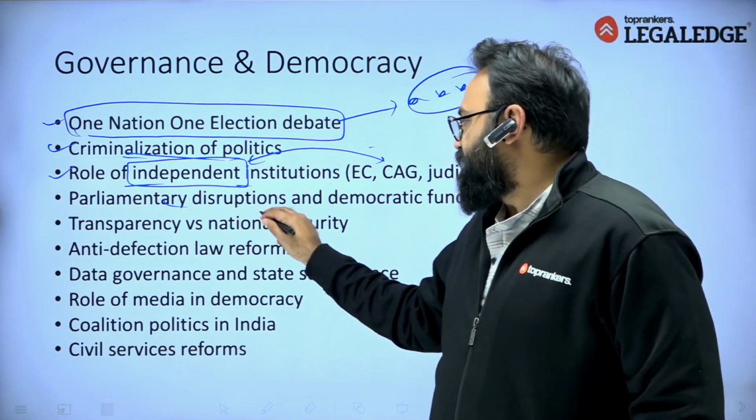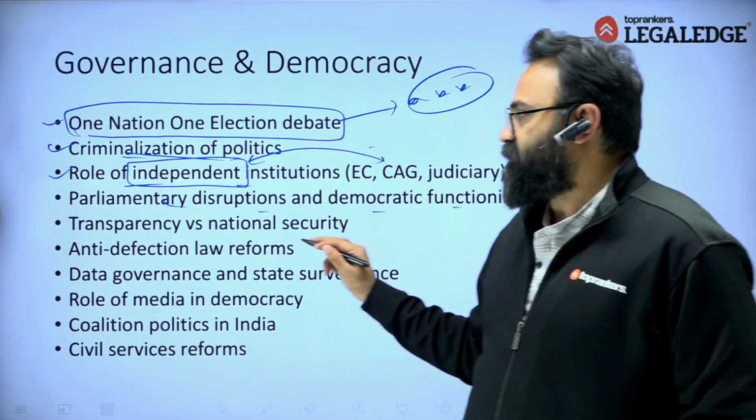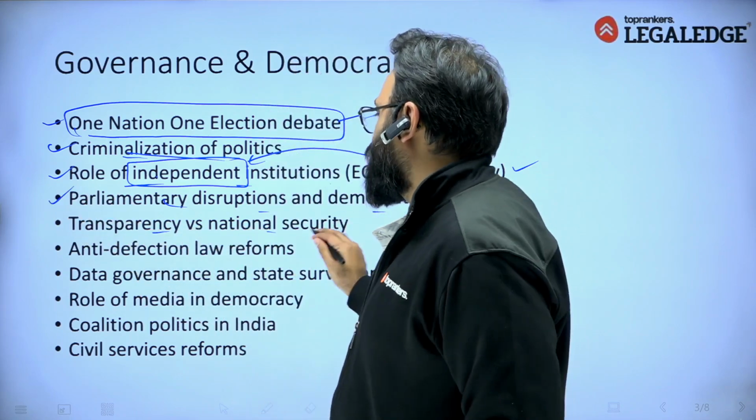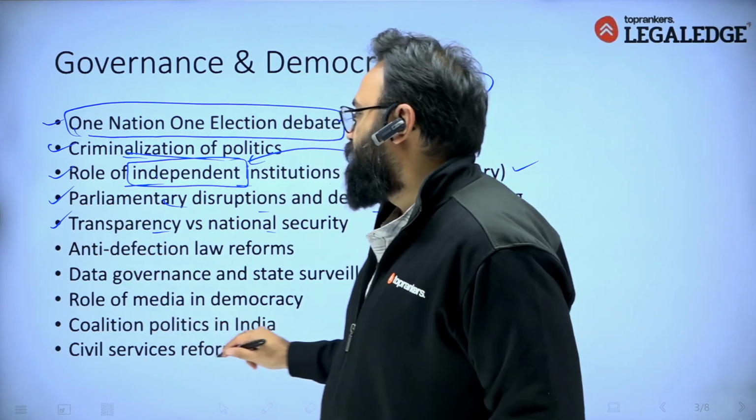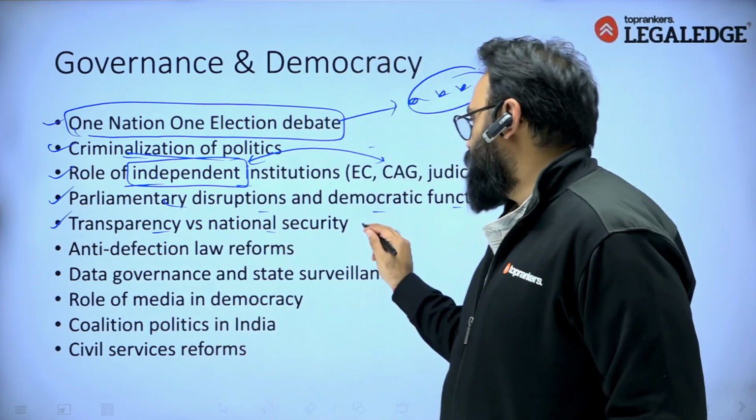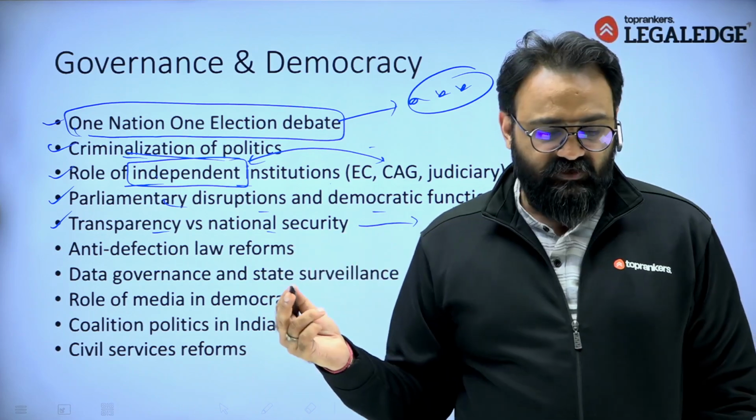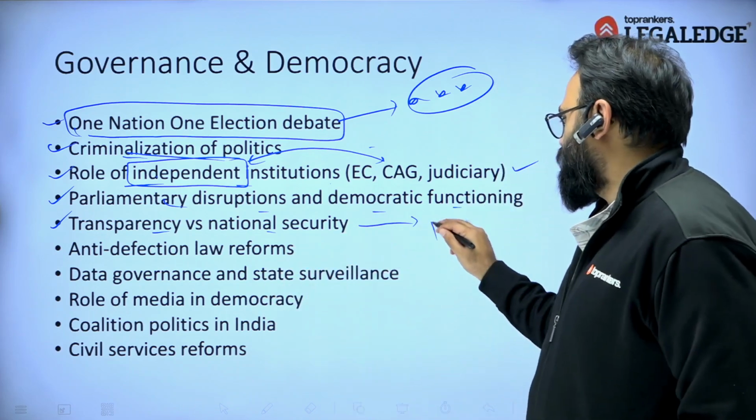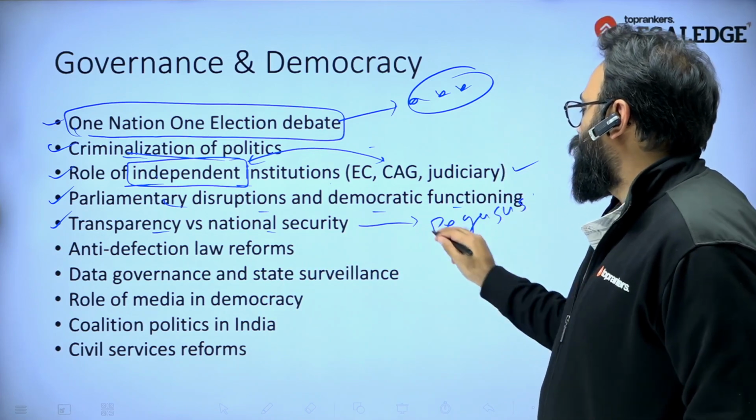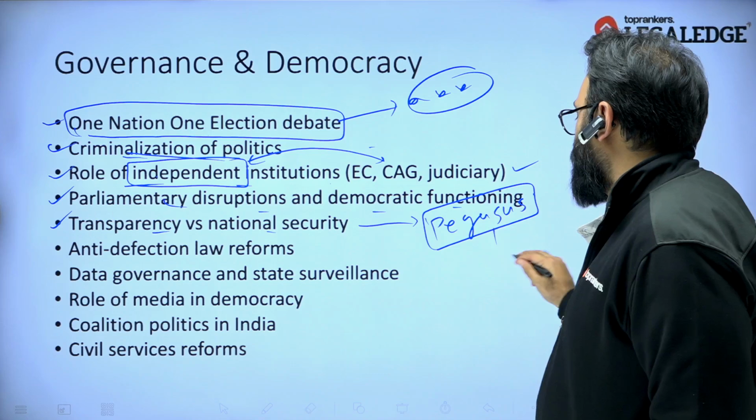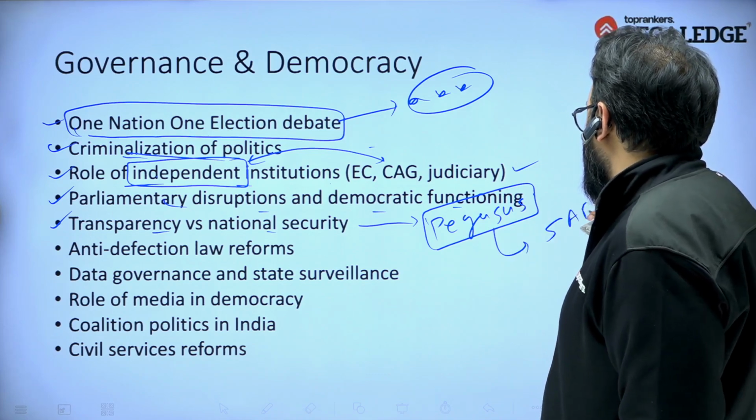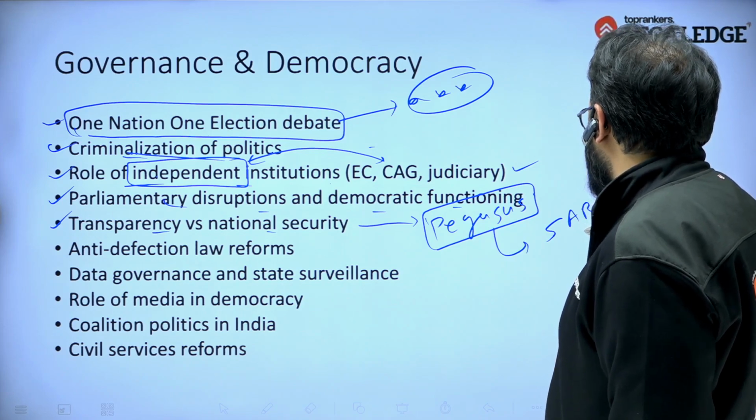Then parliamentary disruption and democratic functioning, the way the output of Parliament has started declining. Transparency versus national security, right? What is more important in the country? Then, mainly because of, you can see even one virus came in news called Pegasus, through which government can have an eye, or even there was recently one government app also, Sarthi, right, which was in news, and because of that also this issue was in news.